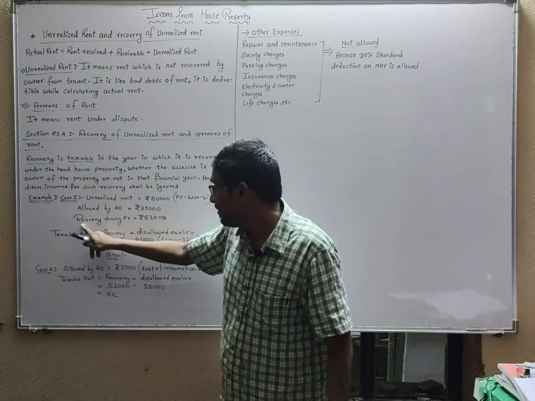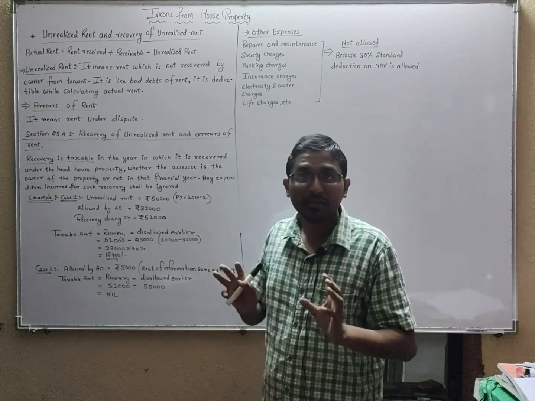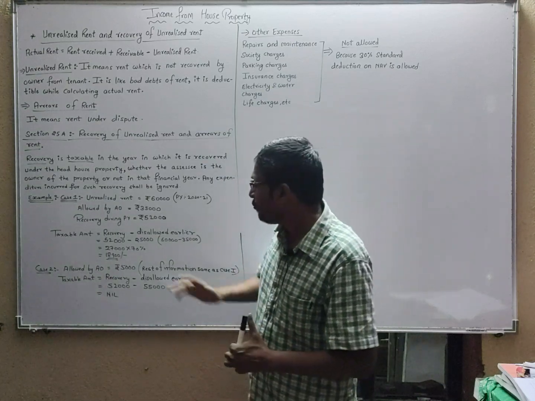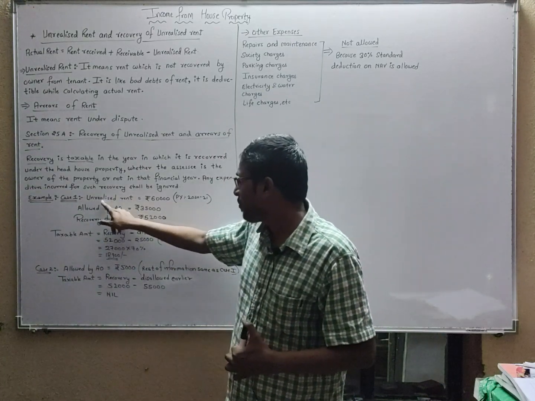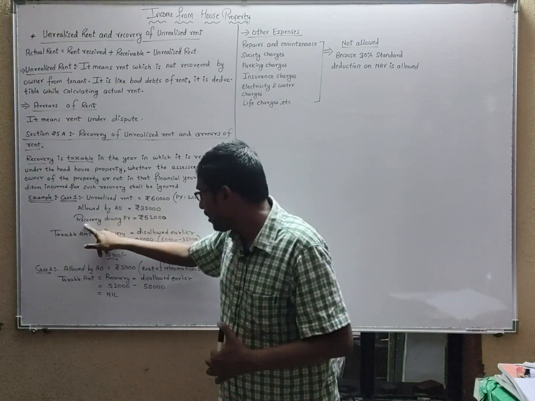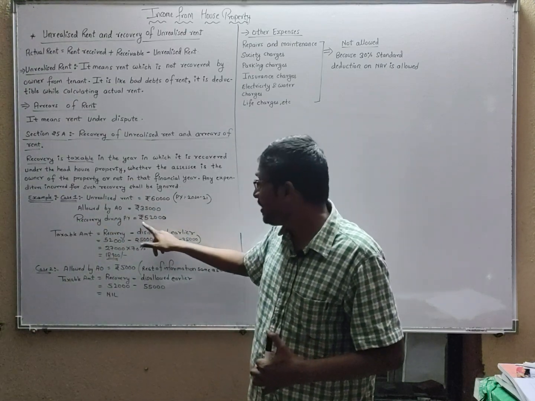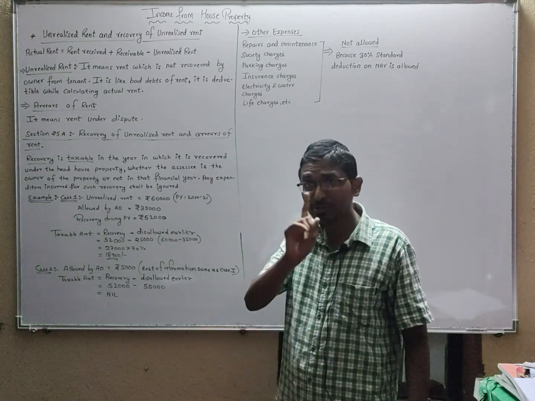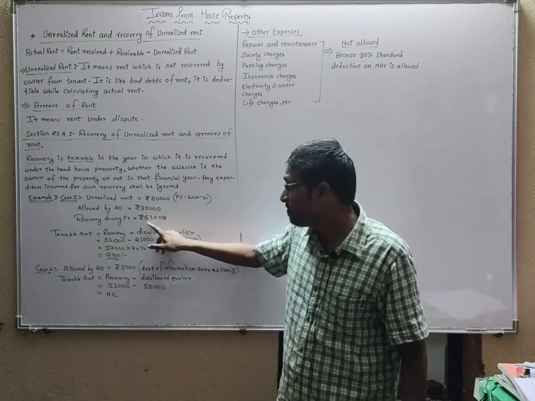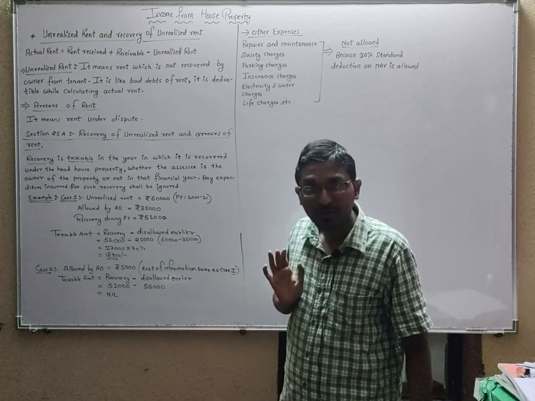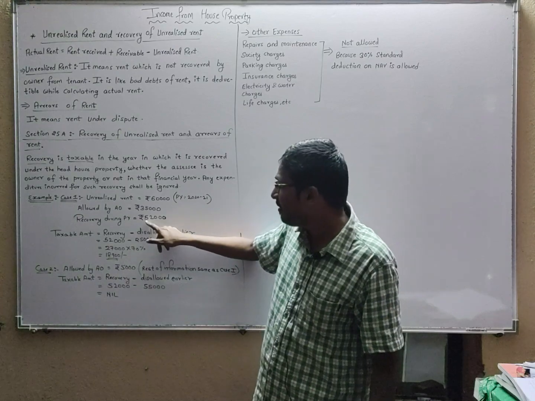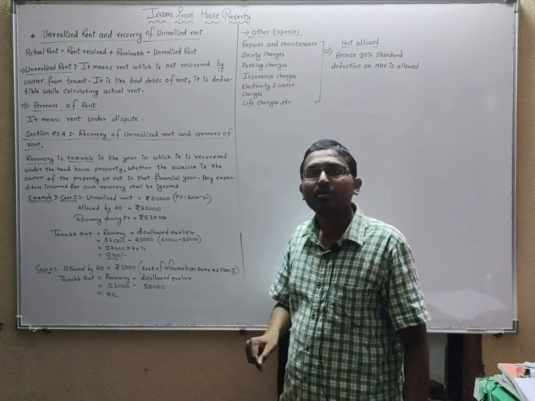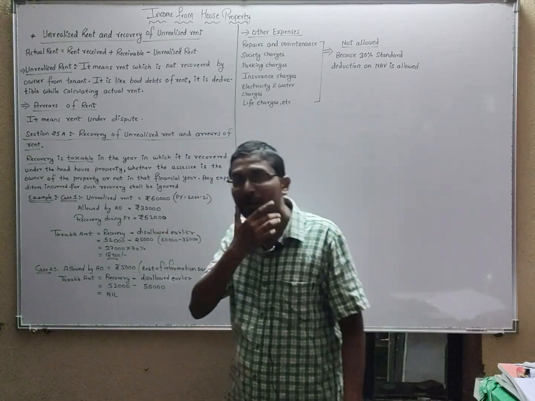Now what happened? Recovery during the previous year. What is the previous year for us? 2023-24. So in 2023-24, you recovered from this rent of 60,000. In the 2023-24 previous year, you recovered 52,000 out of this 60,000. Understand, students? So how much amount will be taxable out of this recovered amount? That we have to calculate. How much of the unrealized rent which you have recovered in this previous year will be taxable, out of this recovered amount?